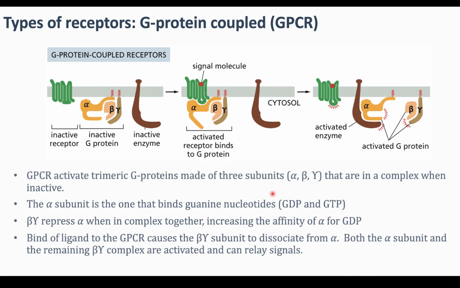I'm going to finish up giving you a broad overview of G protein coupled receptors and enzyme coupled receptors, and in the next lectures we'll go into quite a bit of specifics on those two pathways. But to begin, what makes a G protein coupled receptor, which is here in green, is the fact that it interacts with a trimeric G protein. So here I have added in the labels that you'll see pretty much for the rest of the slides: there are three subunits, an alpha, a beta, and a gamma. The alpha and the gamma have a lipid link that keeps them tethered to the membrane. They're kind of stuck right at the membrane.